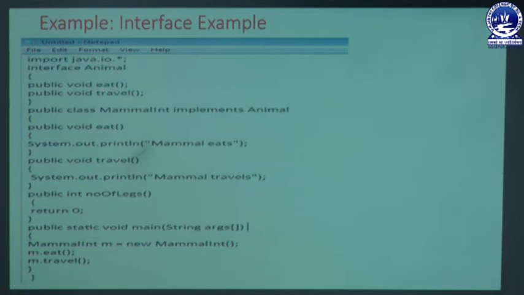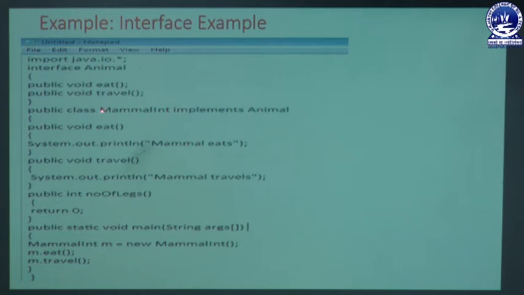In that eat method, we need to inherit it, and that inheritance is only possible through a class, which is declared below. Here we are declaring public class with a class name, mammal int, which implements animal. That animal is a base interface, and the interface concept is somewhat related to a class, but the way of declaration and the properties are totally different. That's why public class mammal int is a class name, a subclass which is inherited from that animal interface through the implements keyword.